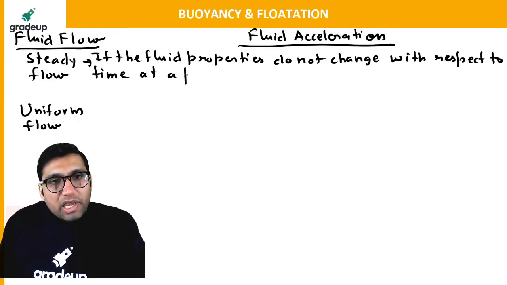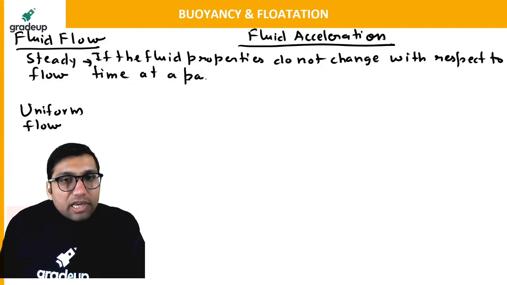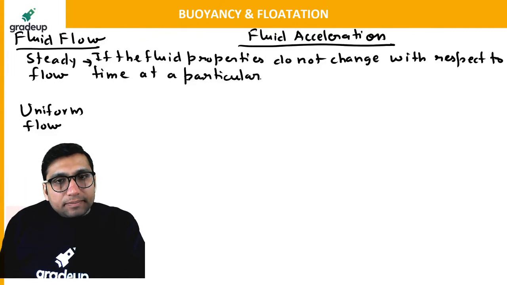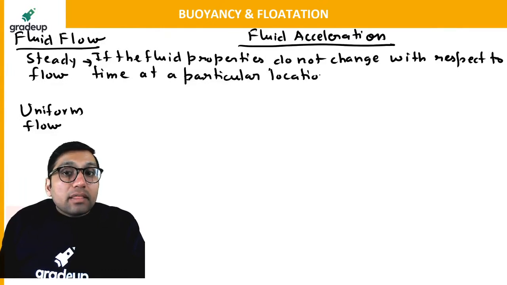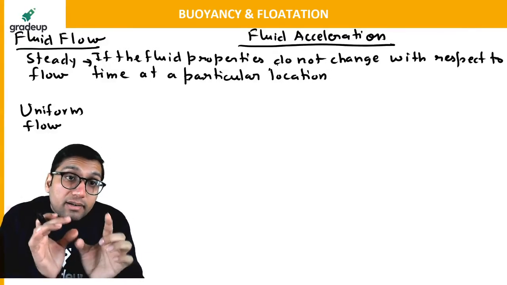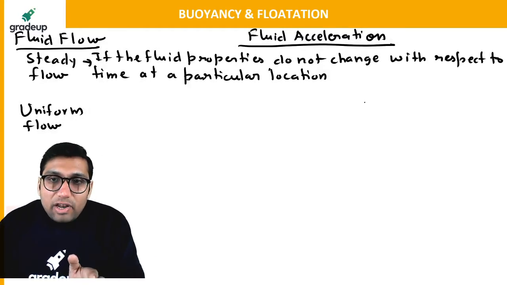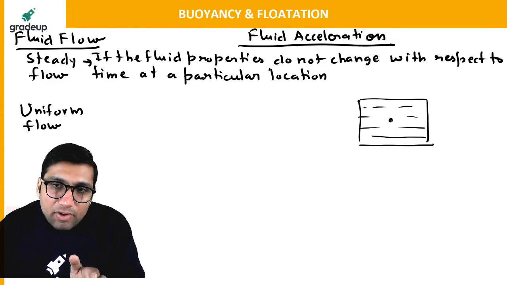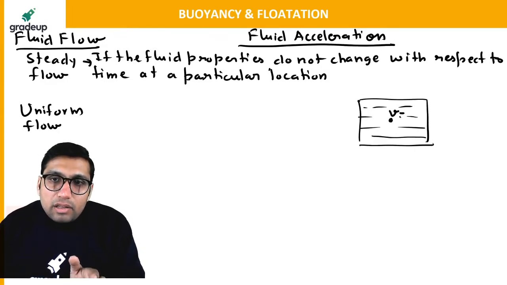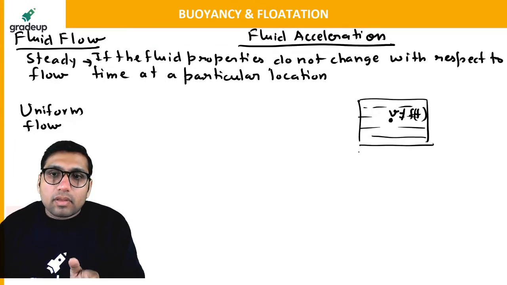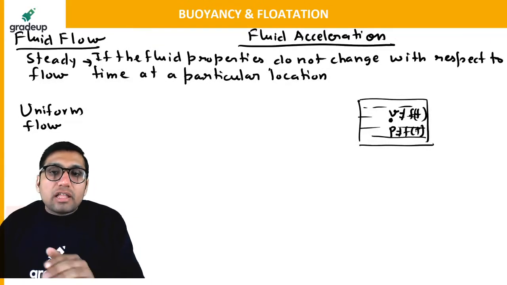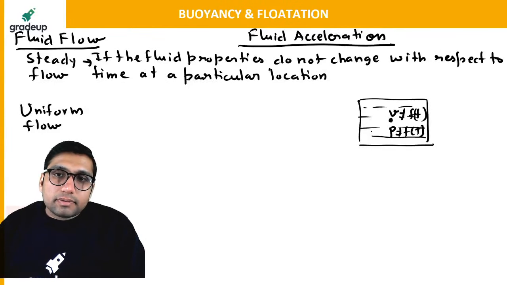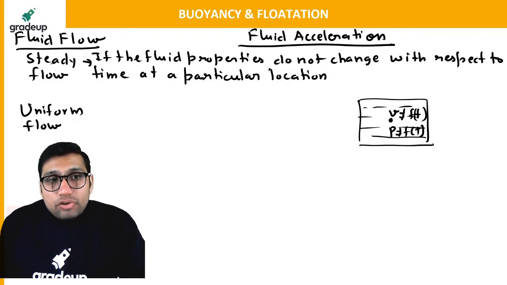at a particular location, with respect to a given location. If the fluid properties are not changing with respect to time, because here the time constraint is important. At a given location, let us say this is a container and we have a fluid at this particular point, at a given fixed point, if the velocity is not changing, it is not a function of time, or if pressure is not changing with respect to time, in that situation that will be a steady flow.